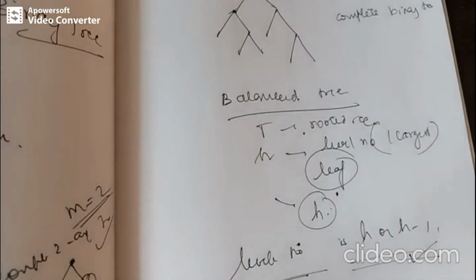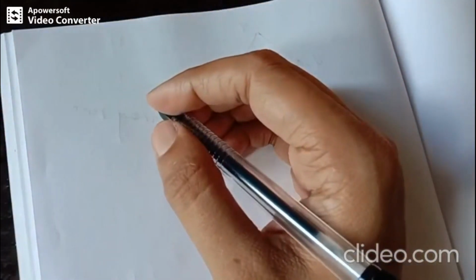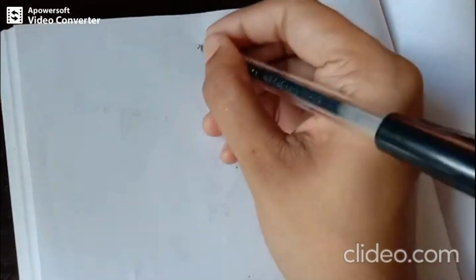Let's give an example to illustrate the balanced tree. Let's take this tree that we took before.